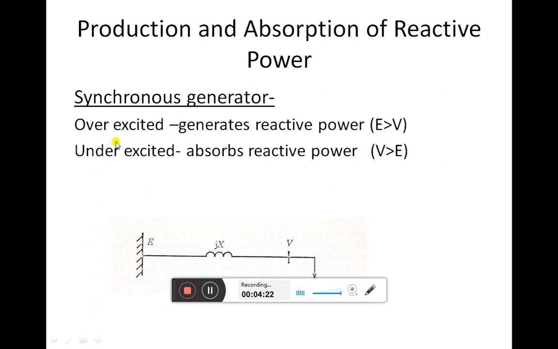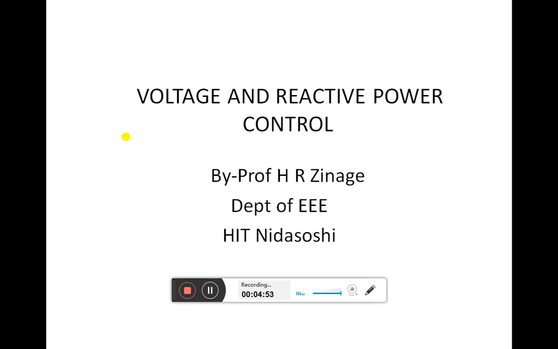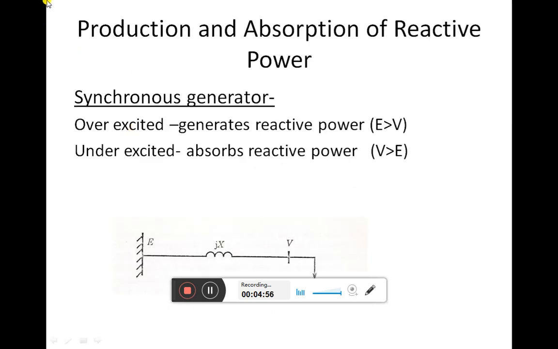Whenever the synchronous generator is overexcited, it means the magnitude of E is greater than V. V is the terminal voltage and E is the voltage generated by the synchronous generator. So whenever the generator's voltage is greater in magnitude than the terminal voltage at the bus bar, we can say that the synchronous generator is operating in overexcited mode. And whenever it is overexcited, it acts like a capacitor, and due to this capacitive effect, the overexcited generator always generates reactive power.